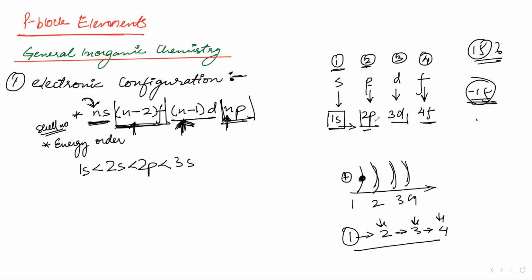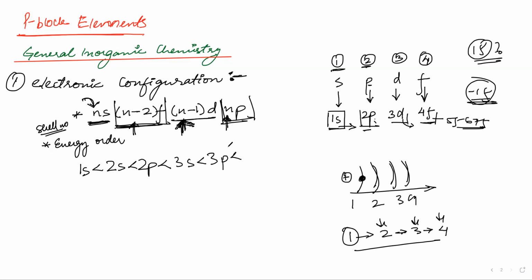After 2p, 3p, 4p, 5p, 6p, 7p, 8p, 9p all exist. After 3d, 4d, 5d, 6d, everything exists. After 4f, 5f, 6f, 7f, all exist. So when I say 3p exists, yes, 3p will exist because it comes after 2p. So 1s, 2p, 3s, then you will have 3p.